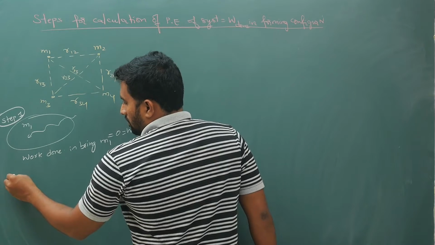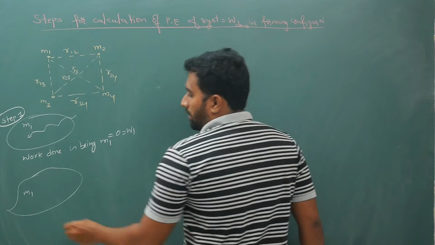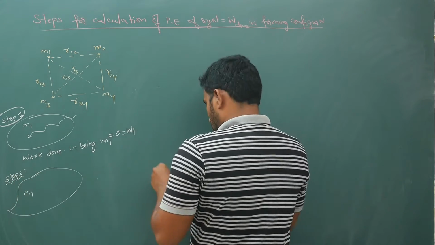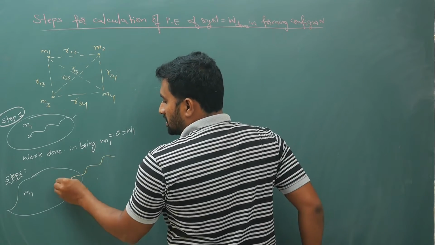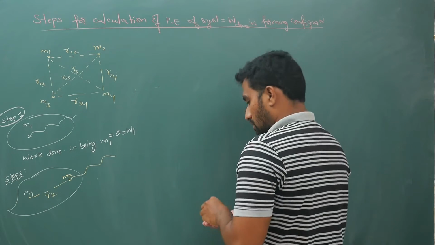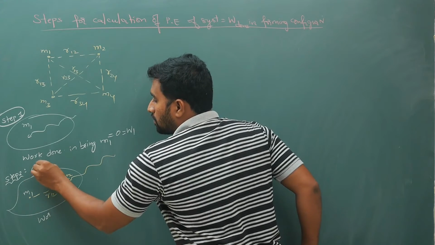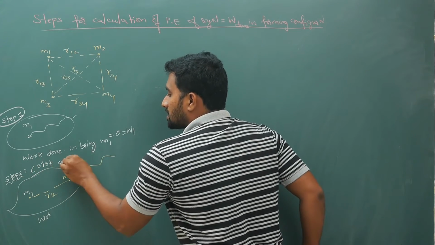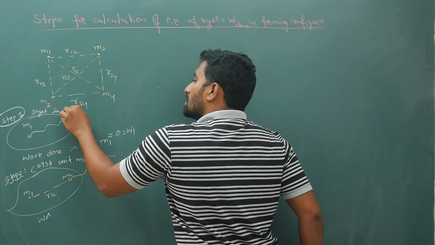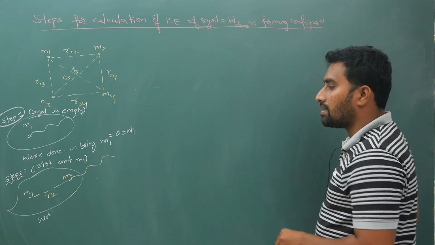Next, step 2: when you bring m2 into the system and place it at a distance of r12. Now in step 2, the system contains m1. In step 1, the system is empty. Same logic you will follow in electrostatics, and I have told you, learn electrostatics and then come to gravitation.